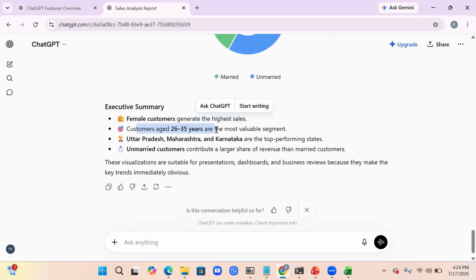Of course, customers aged 26 to 35 years are the most valuable segment, so you should focus on that. Unmarried customers contribute a larger share of revenue than married customers. These visualizations are suitable for presentations, dashboards, and business reviews. For all these charts, you don't have to search on Google or make a PPT. If you tell it to make the PPT, it will make it for you. But of course, we are talking about the data analytics mode. So I just wanted to wind up here.